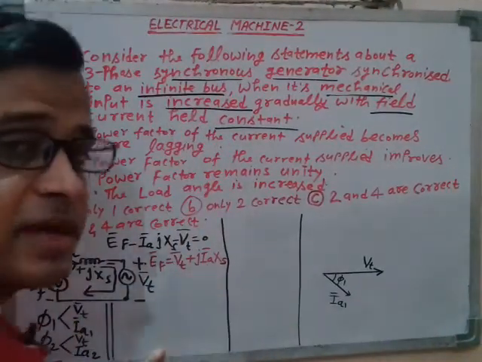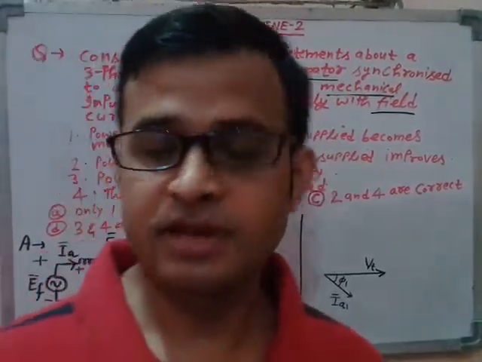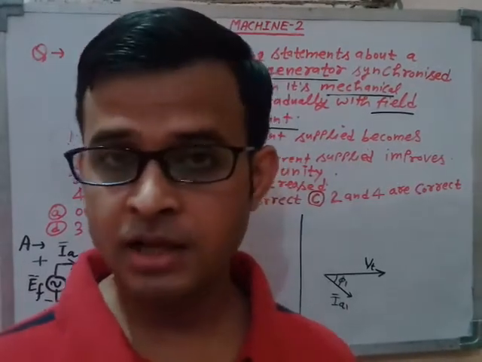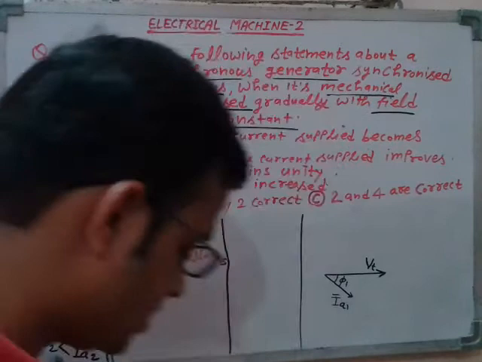So j times IA, what is the meaning? When j is attached to any phasor, it means it will rotate the phasor 90 degrees anti-clockwise. The same I'm going to do here.